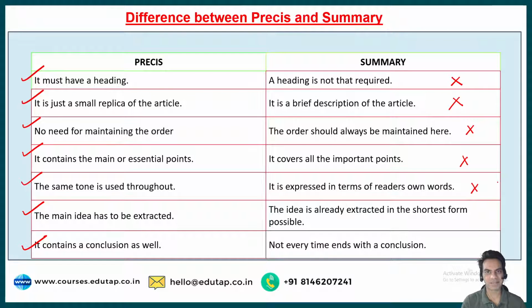Somebody who's reading the passage. Somebody has read and then it is presented in the reader's own words. The idea is already extracted in the shortest form possible. So you are putting out all the important points, all the points that are mentioned, in a summary, and not every time a summary ends with a conclusion.